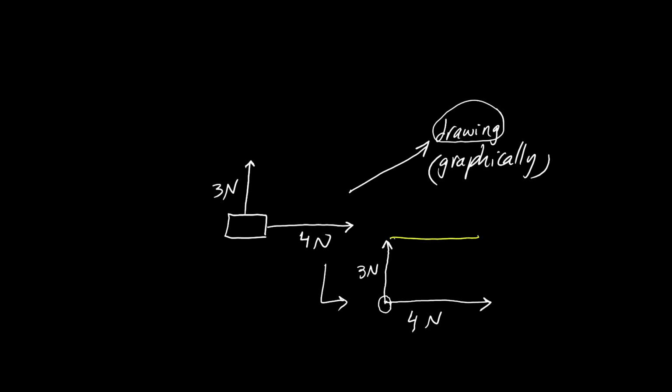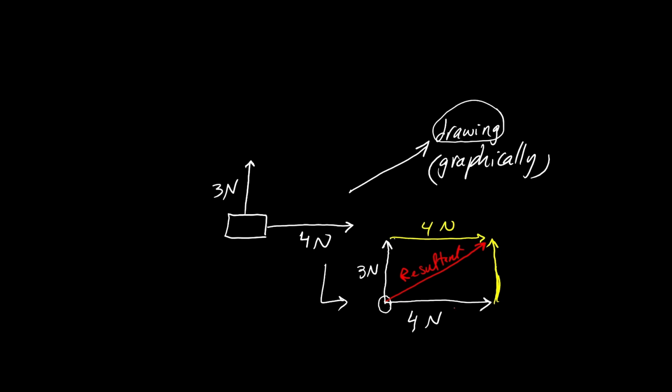This is also here, 4 Newton. And the 3 is here, 3 Newton. And the resultant is from the origin of them to the end here. This is the resultant.